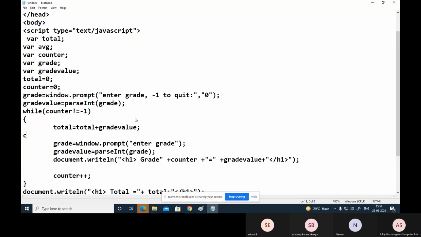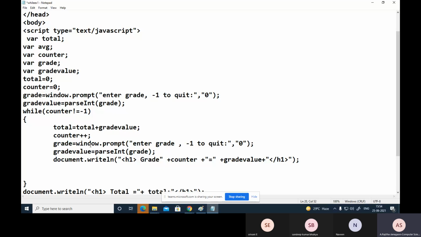Now counter plus plus. After counter plus plus, now read one more grade, enter the next grade, same grade next until this one.